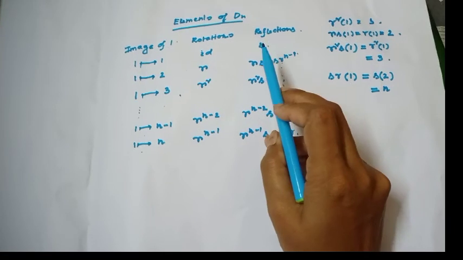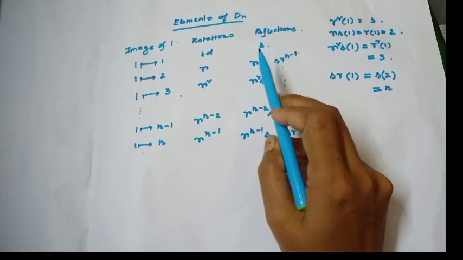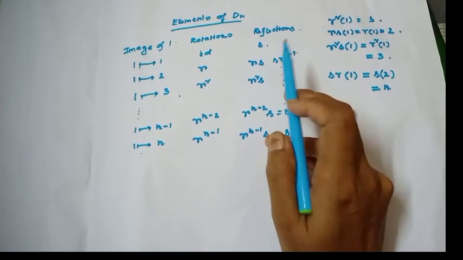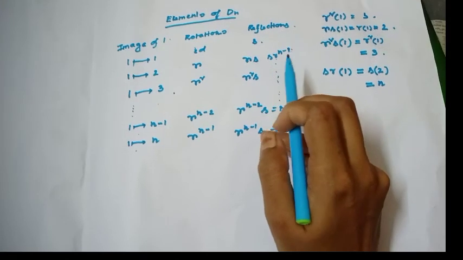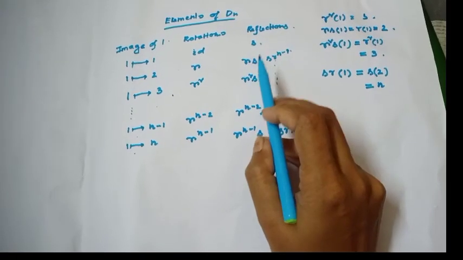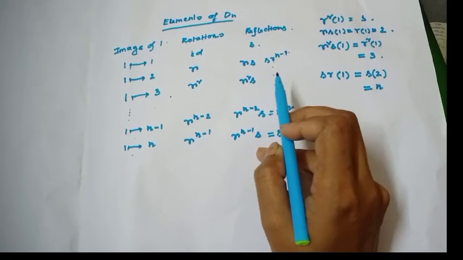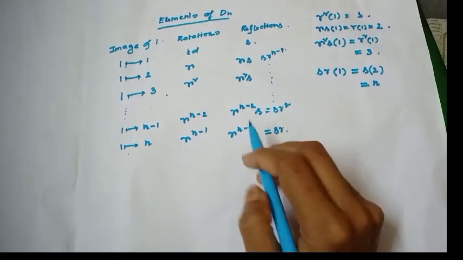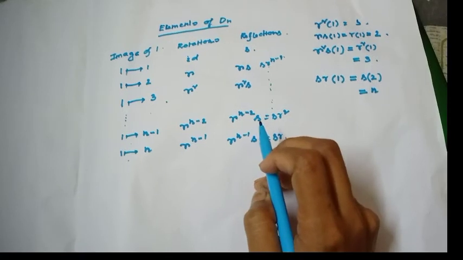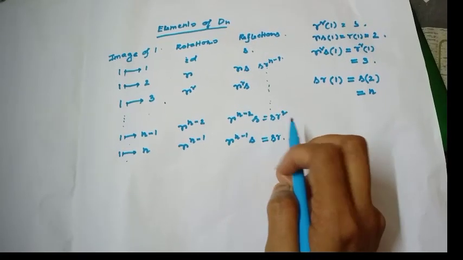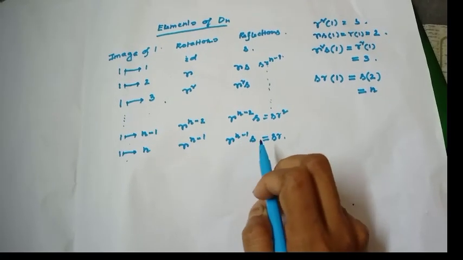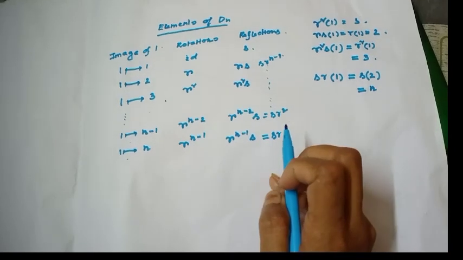But this is actually S, because R to the power n equal to identity. So these are same. RS equal to SR to the power n minus 1. R square S equal to S R to the power n minus 2, up to R to the power n minus 2 S equal to SR square. R to the power n minus 1 S is equal to SR.